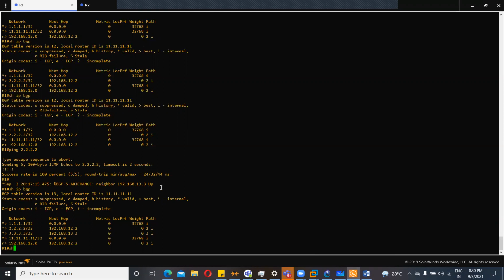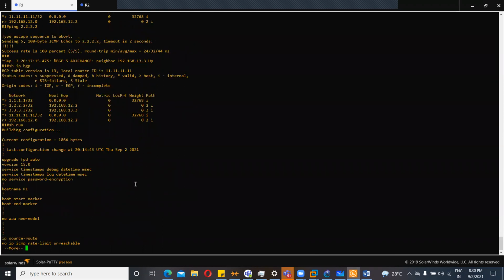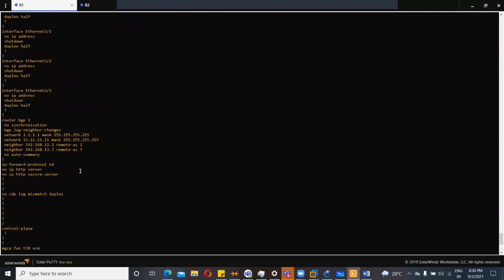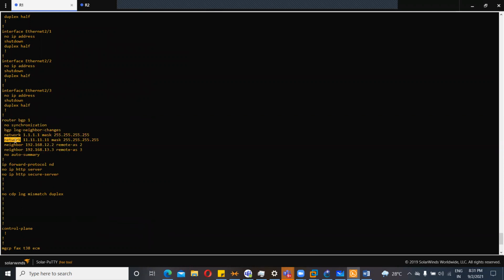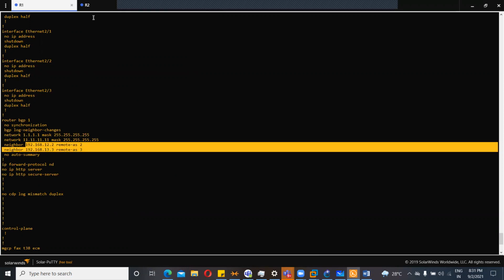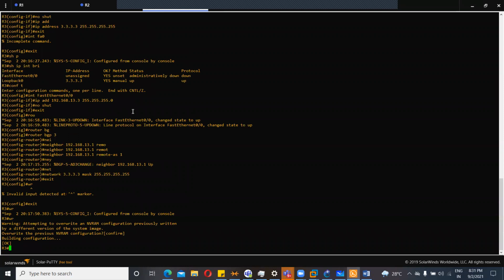I didn't advertise it explicitly, so I can see it from the BGP configuration. I'll show you. Yeah, this is the BGP configuration where I just advertise these two networks. That's originating. It's my own network, and then these two are my neighbors. So if I go to R3 and try to reach